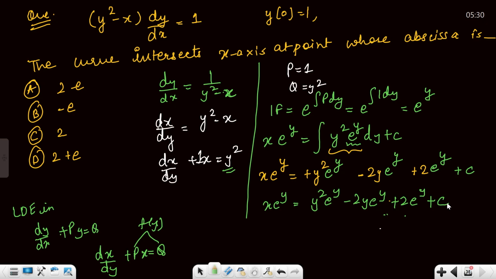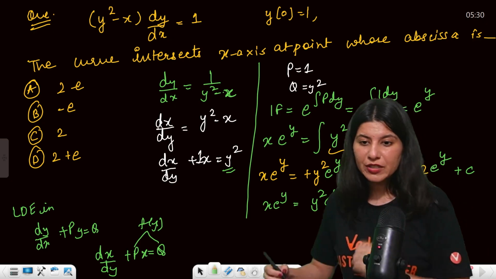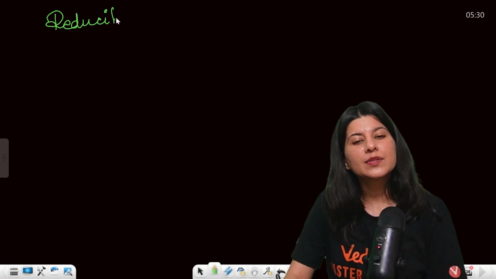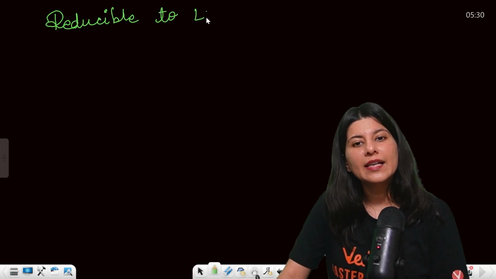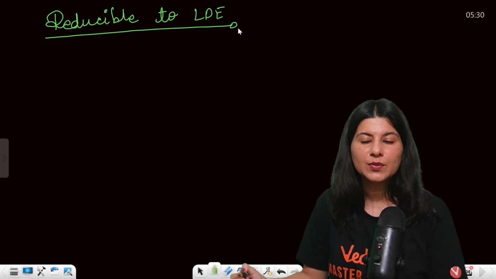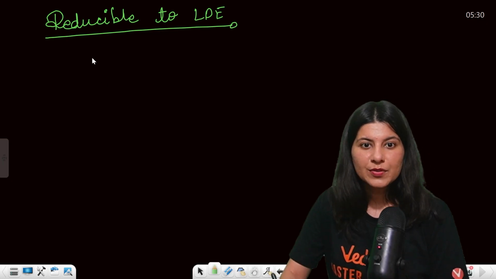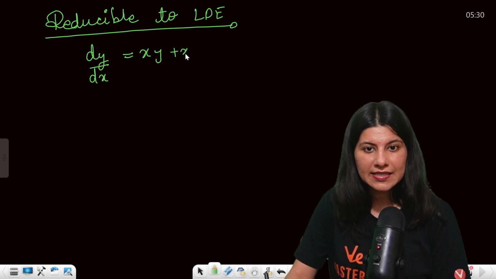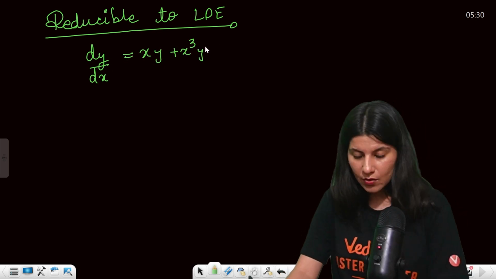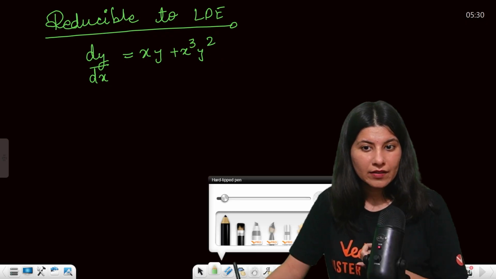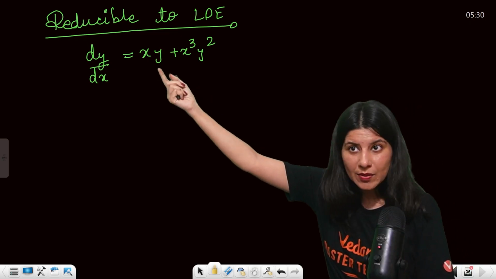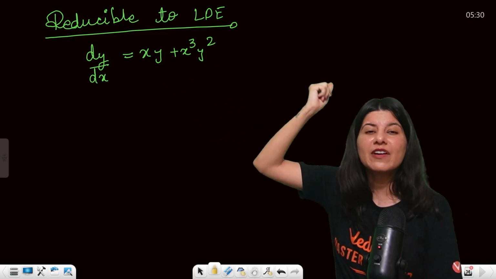All right, guys, now we'll be moving towards reducible to linear differential equation. Reducible to LDE, guys, okay? So reducible to linear differential equation where dy by dx equals xy plus x cube y square. Here you will get dy by dx in such a way that this will be fine, but can you see the extra power of y will be there?